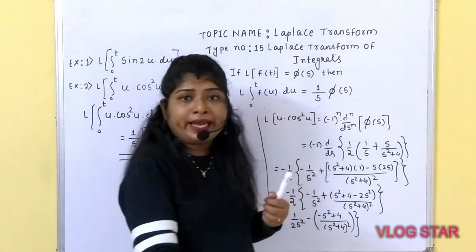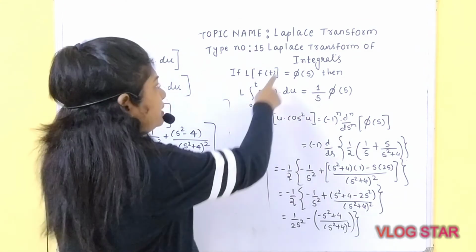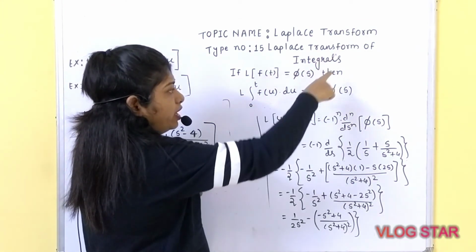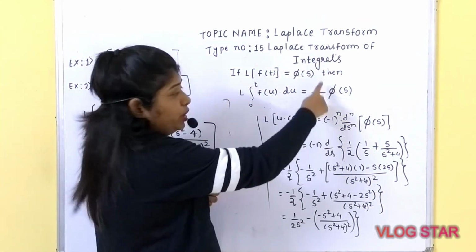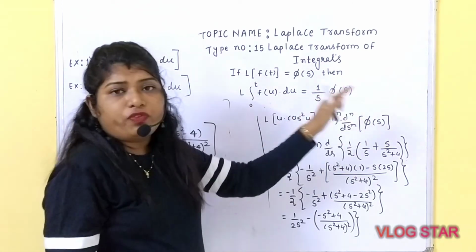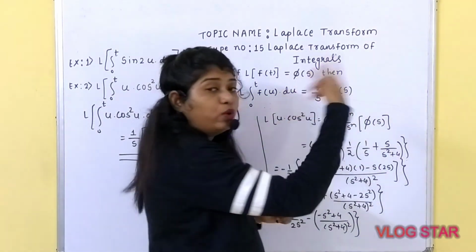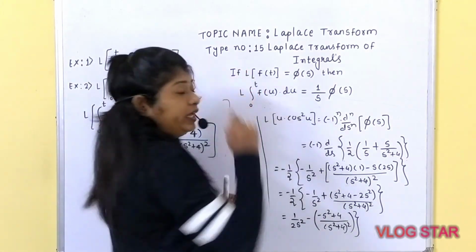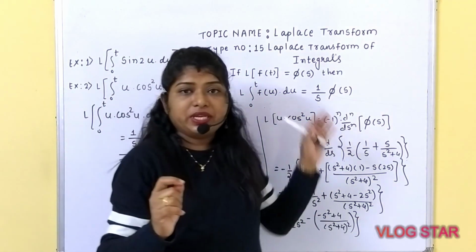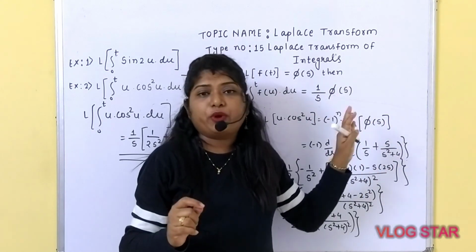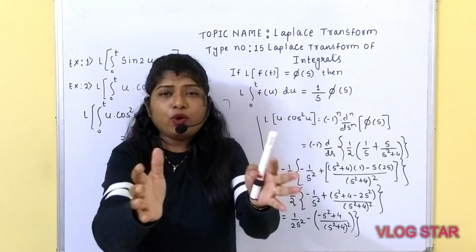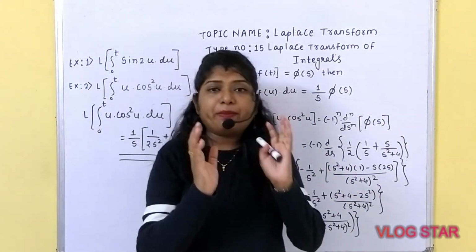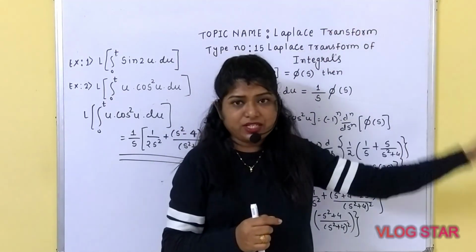Whatever answer you get, that would be phi of s. Then, as per the Laplace transform of integral, Laplace of integration 0 to t f of u into du is nothing but equal to 1 upon s into phi of s. I hope you have understood type number 15 related to Laplace transform.